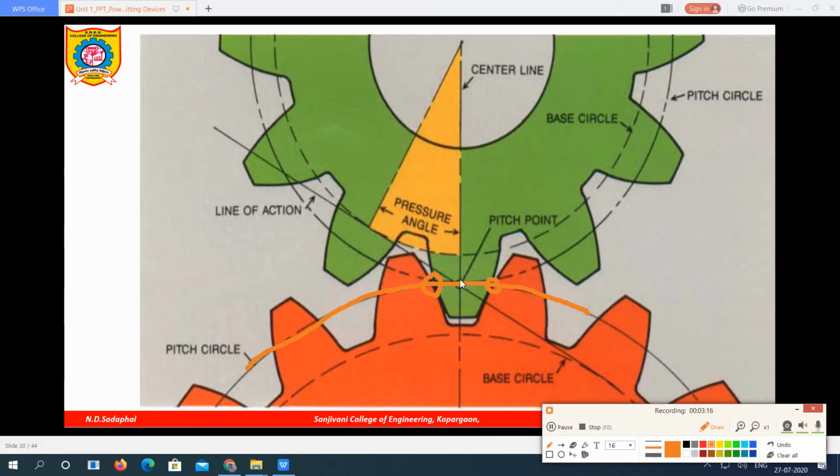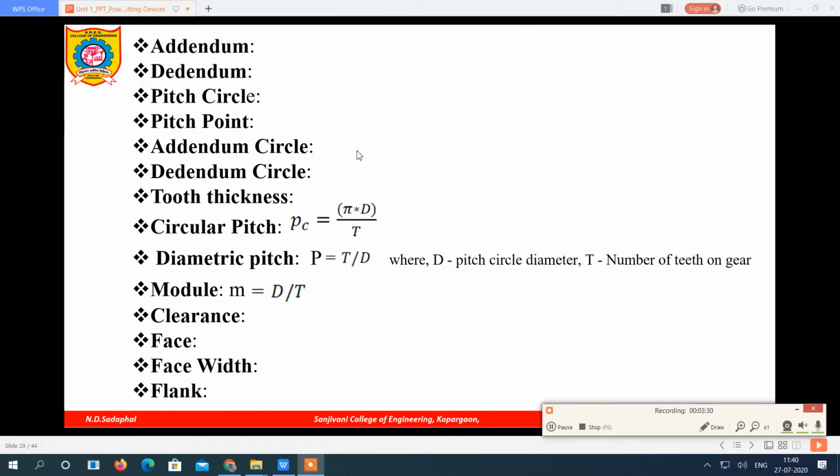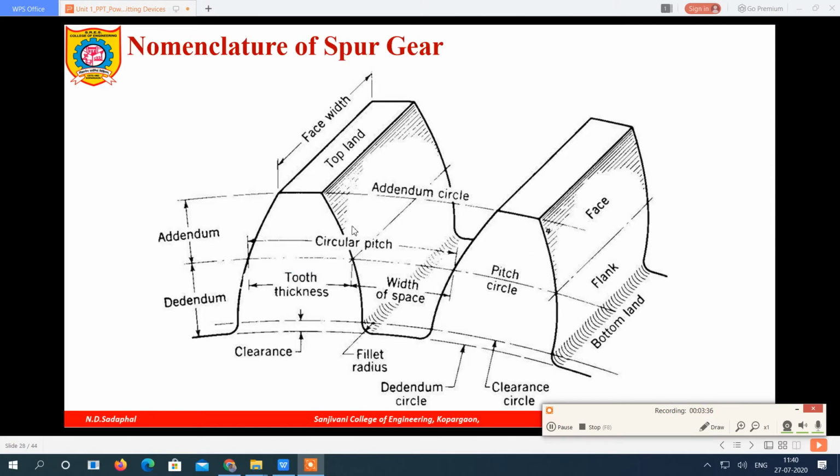Wherever the two teeth of two gears are in contact, that point is called the pitch point, and the circle passing through that point is called the pitch circle. So pitch circle and pitch point are clear.